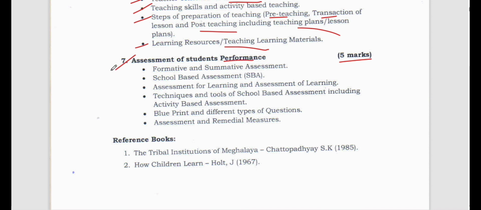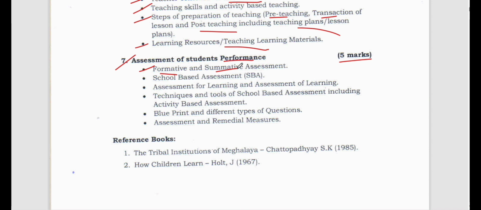Now you see, when we are starting the academic year, we prepare the students right from the beginning of the session till the end, so that by the end of the session we are able to find out how much the students have progressed. So there are certain techniques, certain assessment tools which we use. Now, assessment can be of two types: formative assessment and summative assessment.